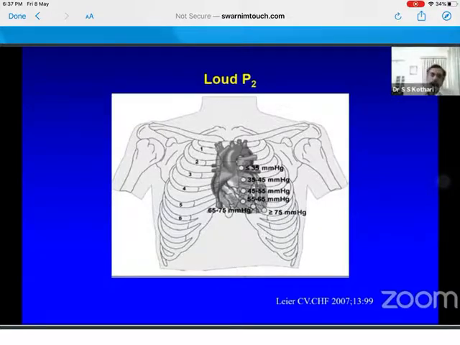When do you say loud P2? When it is louder than A2. When it is a single second sound, then how do you say it is loud P2? If it is a single second sound, then you cannot claim that it is a P2, neither can you say it is heard in the pulmonary area or aortic area. So there you have to go by whether it is louder than the first sound, then you say it is a loud second sound. Whether it is loud A2 or loud P2, you have to argue with the findings.